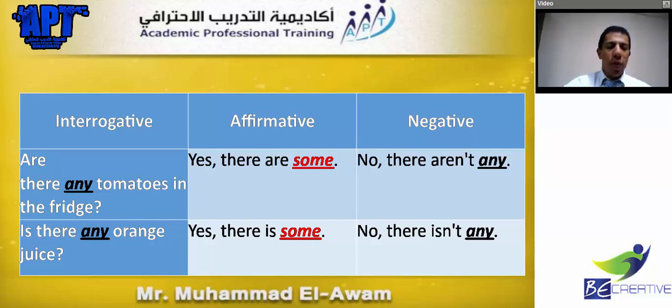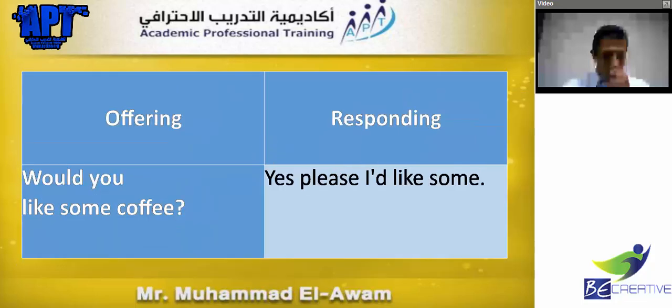That's why in the question form and in the negative form we use any. We said, are there any tomatoes, or is there any orange? Is and any, are and any in questions. In the negative we said there are not any or there is not any. Now, the second rule: some comes with the affirmative, with the positive sentence only.